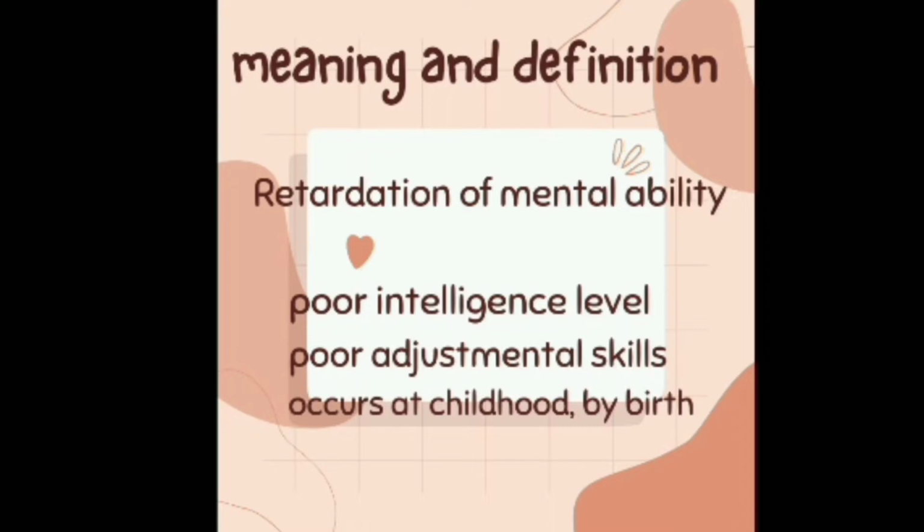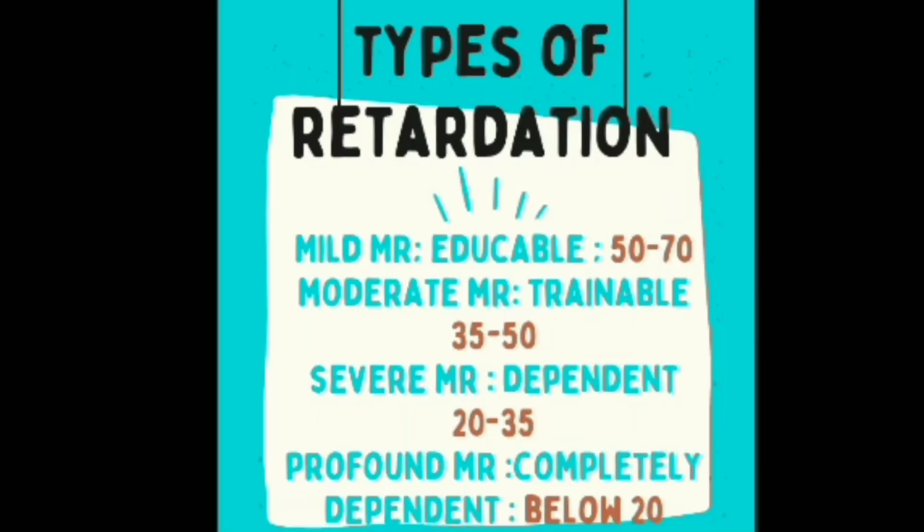They also have poor adjustment skills, so they will have problems in adjusting. It also occurs in childhood, starting preferably from birth, but parents can identify the symptoms of mental retardation maybe from the third year to five years of age. This is about the meaning of mental retardation.